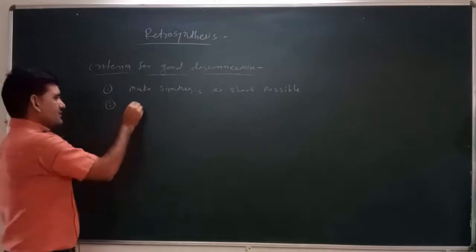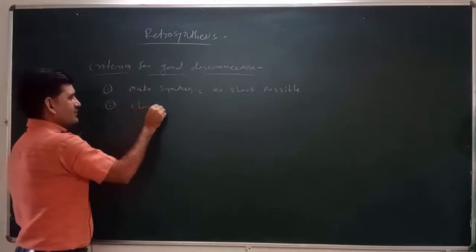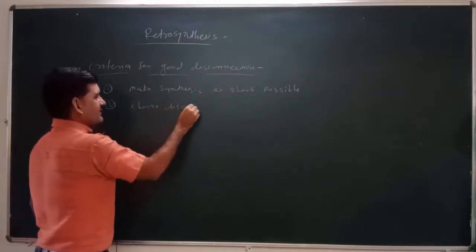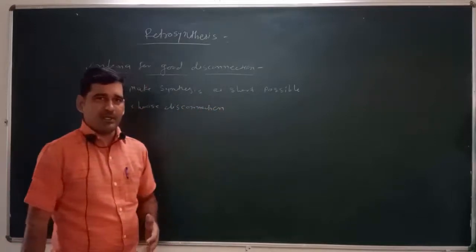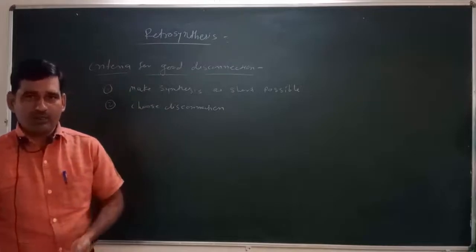Then we have to choose the disconnection in such a way that it can be converted into known reagents.